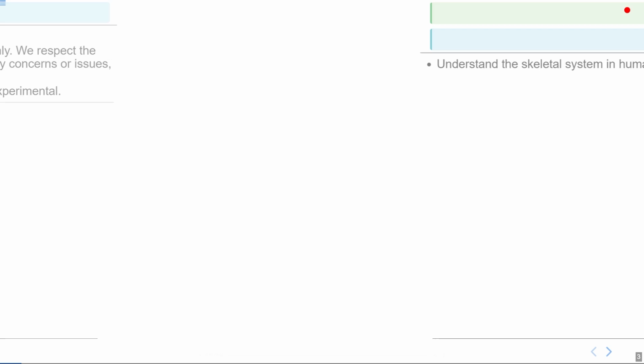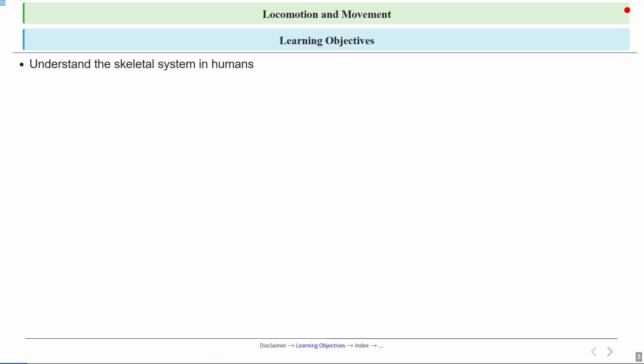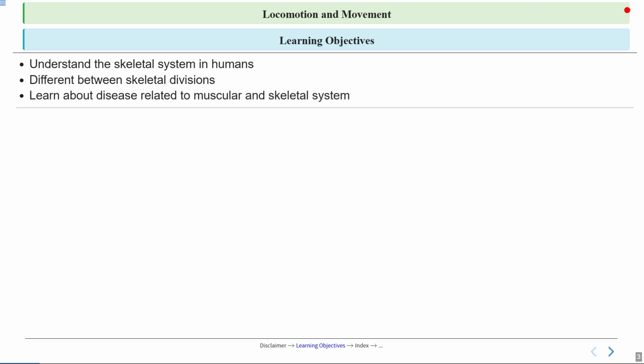So students, let's quickly look into our learning objectives for today's session. At the end of this session we will be able to understand the skeletal system in humans thoroughly. Then we will be able to differentiate between skeletal divisions. At the end, we will learn about some diseases related to the muscular and skeletal system.